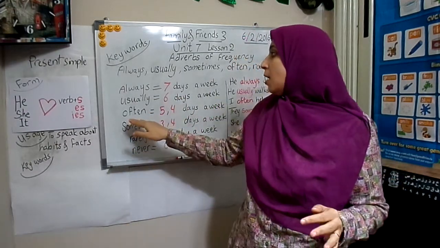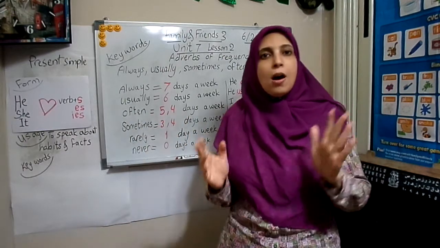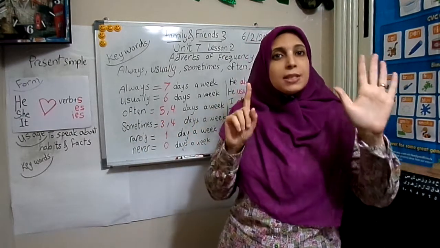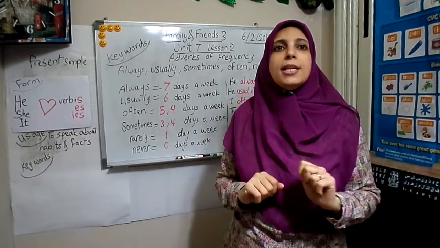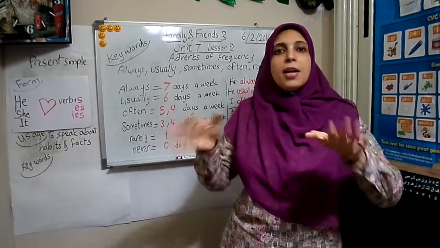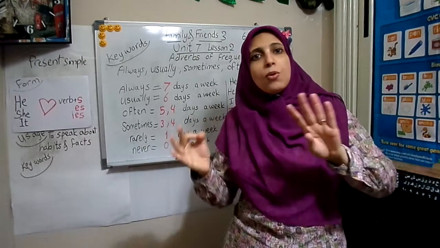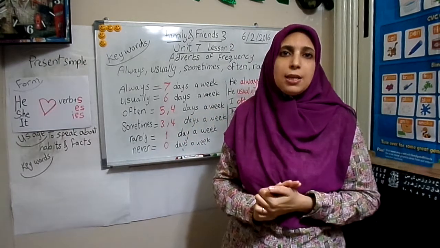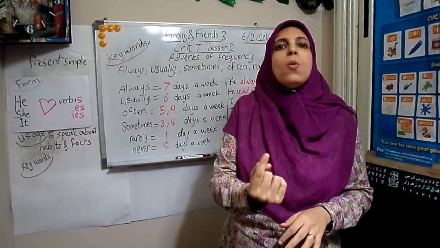When I say I often drink milk, this means I drink it 5 or 4 days a week. When I say I sometimes, in the middle, sometimes, so it's 3 times or 4 times a week I drink it. I rarely means 1 time.